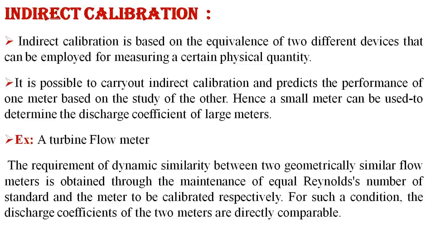Consider one example, a turbine flow meter. The requirement of dynamic similarity between two geometrically similar flow meters is obtained through the maintenance of equal Reynolds number.